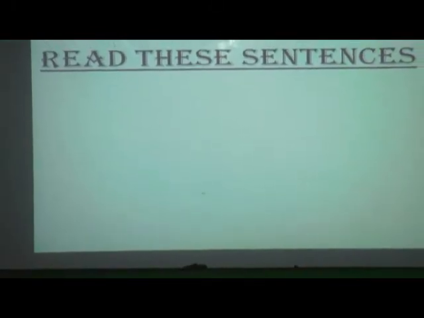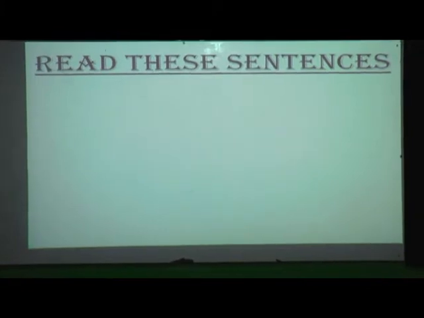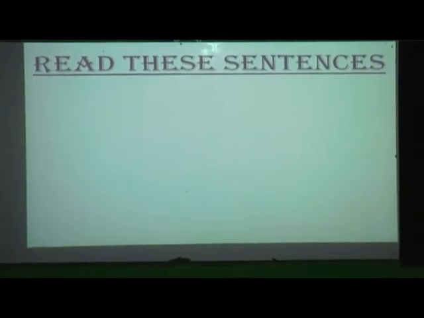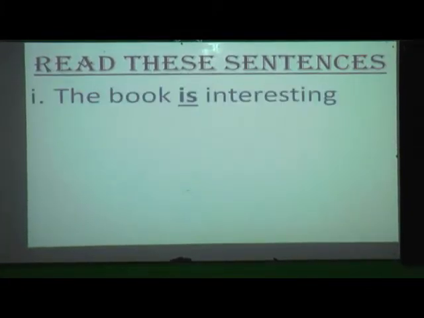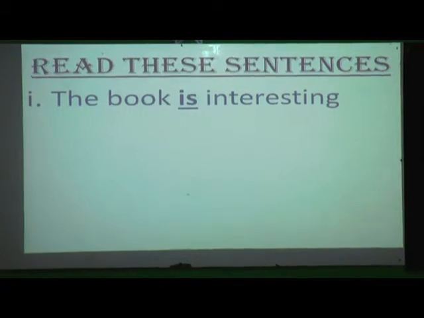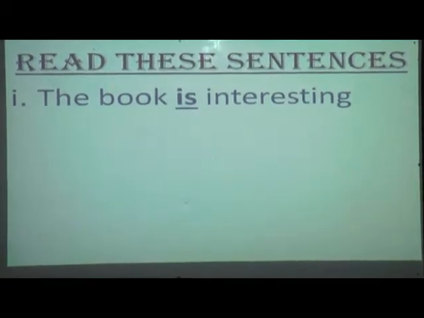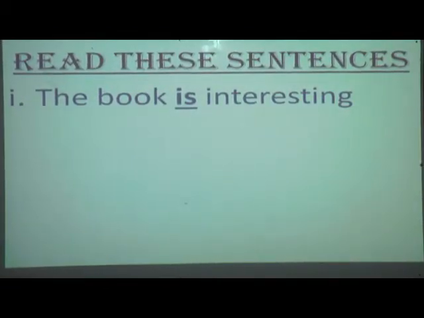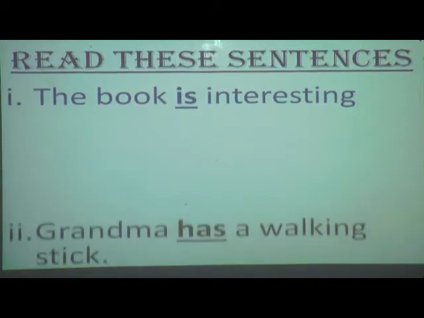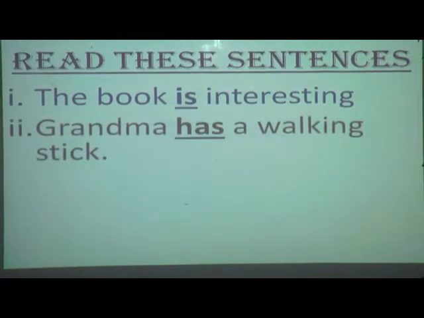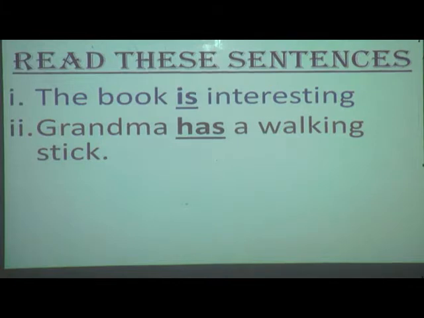So ready, students? Okay. Now I will show you some sentences. You have to read these sentences. Ready, students? What is the first sentence over here? Yes, the book is interesting. And can you see, students, is is underlined. What does it show? That is a verb. Now the next sentence. Grandma has a walking stick. Which is the verb here? H-A-S, has, and that has also been underlined.